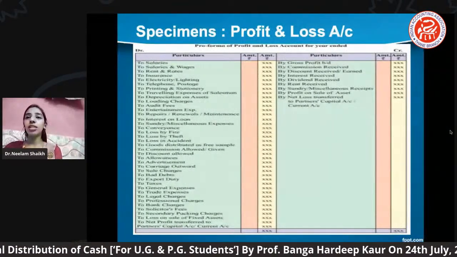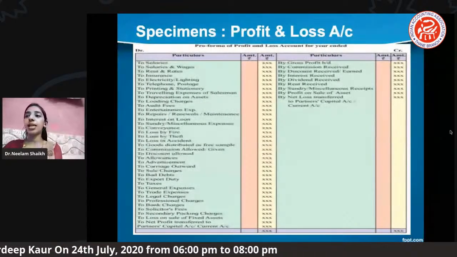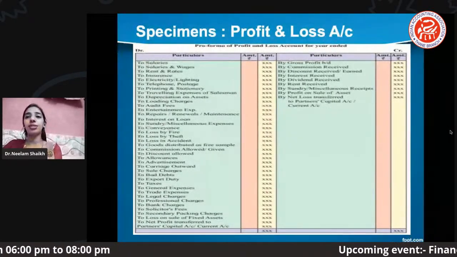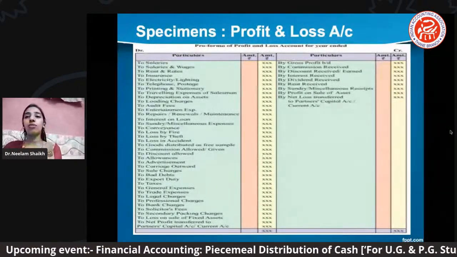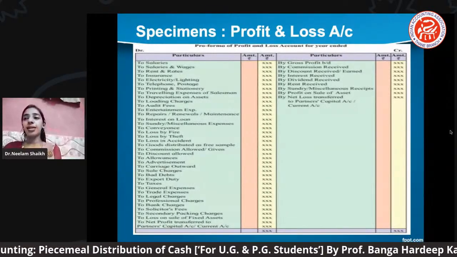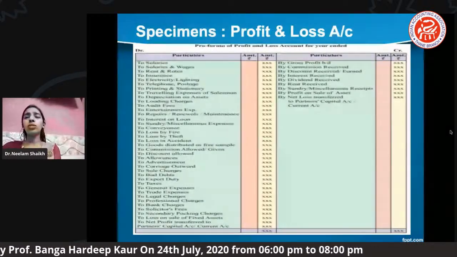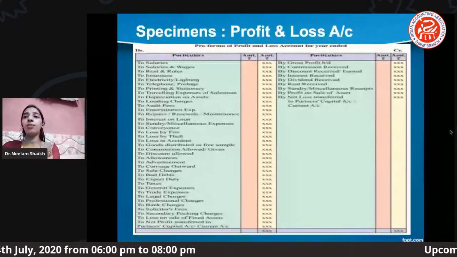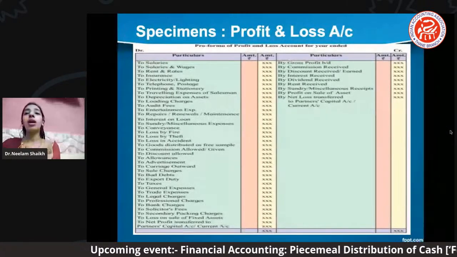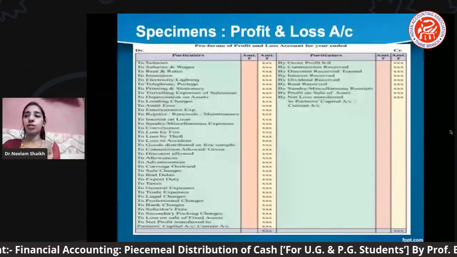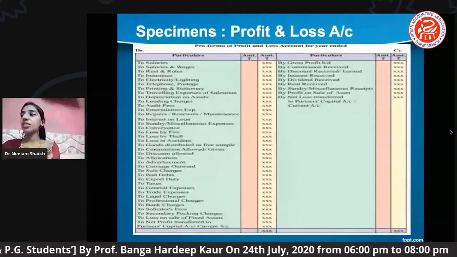I'll read out those expenses: salary and wages, rent and rates, insurance, electricity, lighting, telephones, printing and stationery, traveling expenses, repairs, entertainment expense, any loss by fire, loss in accident, or goods distributed as free samples. These are the expenses outside the factory, such as advertisement, carriage outward, sales charges, whatever you can see here.